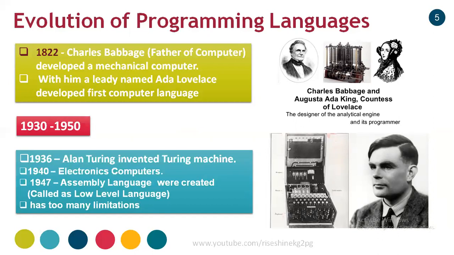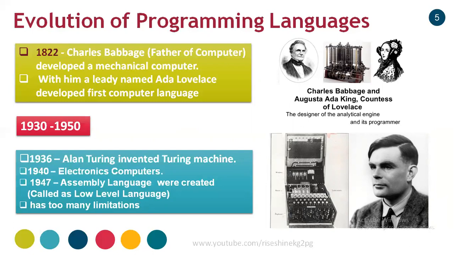In the late 1940s, the mechanical computers were replaced by comparatively small electronic computers. And here there is a need for a common language between machine and human being to interact with each other, because electronic computers understand machine language, which consists of only zeros and ones. Thus, to overcome this issue, in 1947, assembly language was created. Such assembly language is called a low-level language.